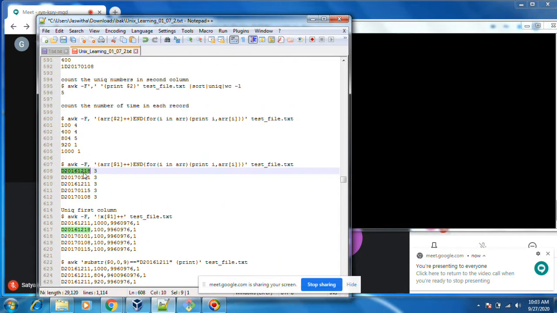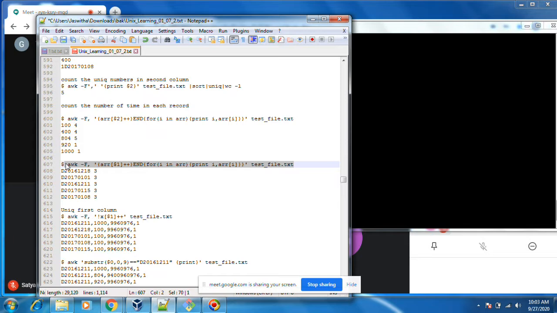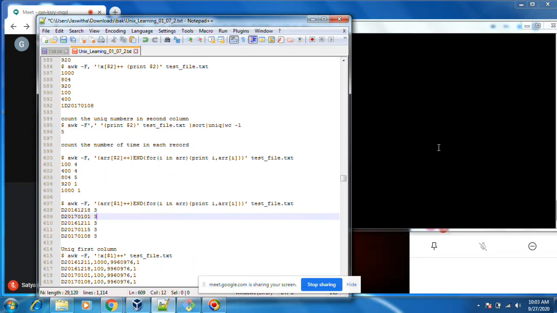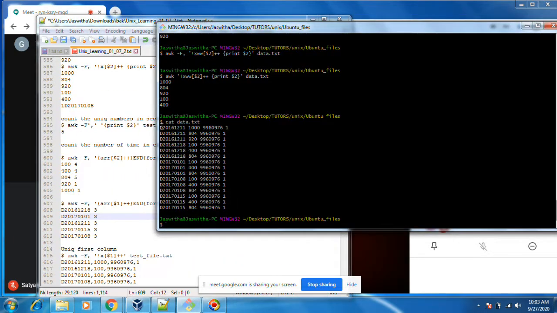How many times this string appears. This is some advanced command, let's explain this. I want to know how many times 1000 appears, how many times 804 appears.